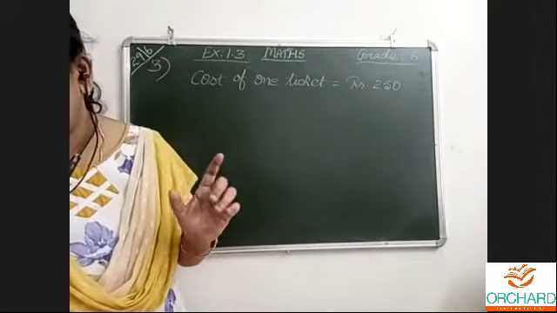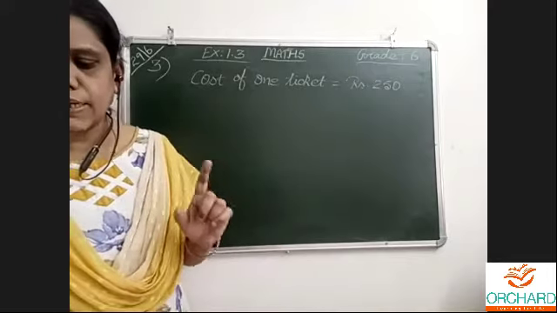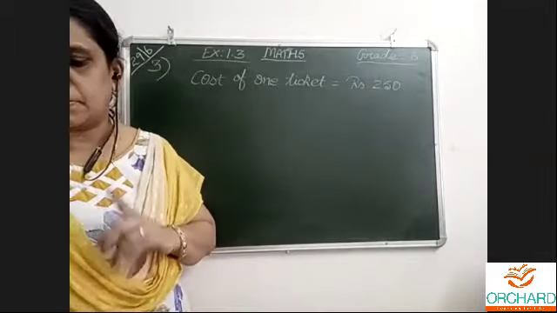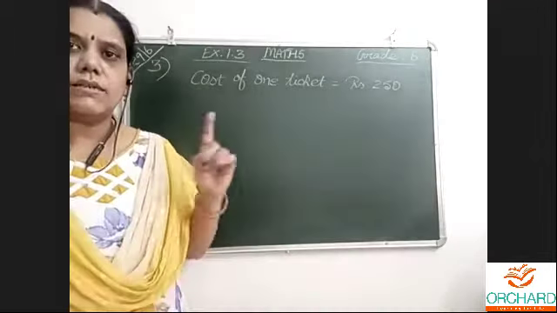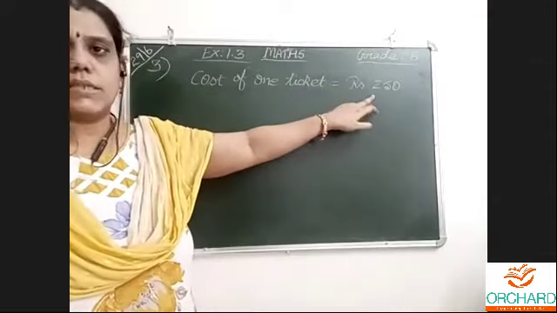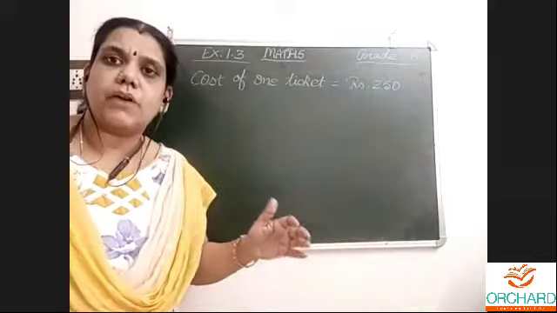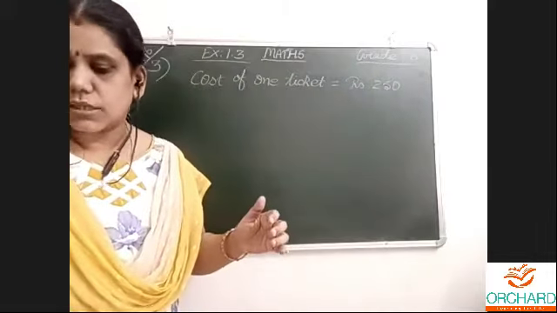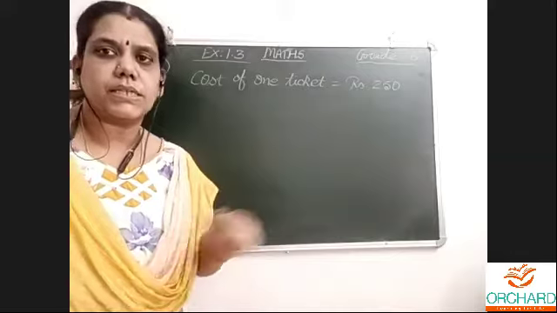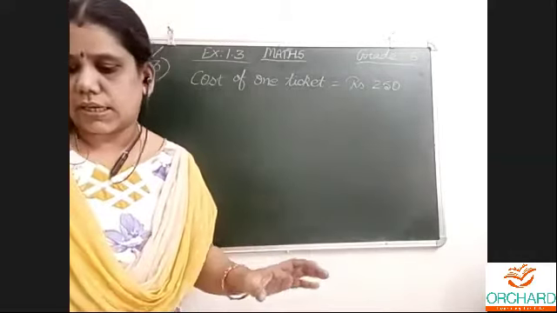Now, how many people attended? That is what we want. In a T20 cricket match, to watch the cricket match, 25,500 people came to see the match. This is the first line, which means one ticket price is this much, 250 rupees. In a cricket stadium, how many people will attend? For this particular question, nearly 25,500 people attended. It means they bought the ticket and attended to see the match like an audience.